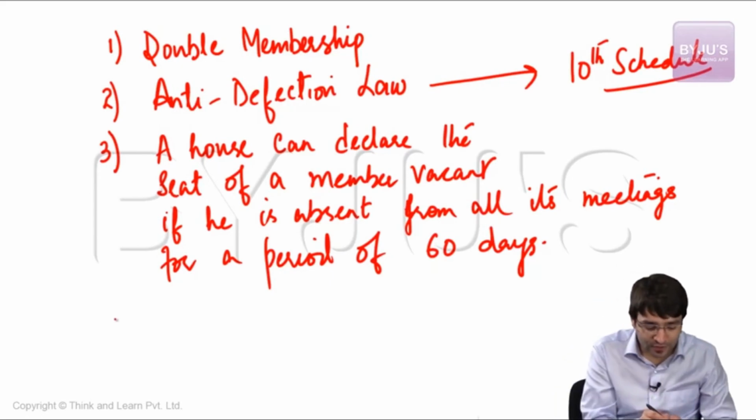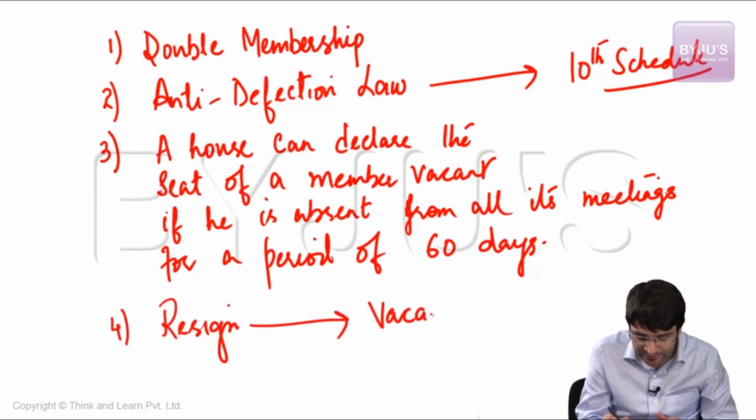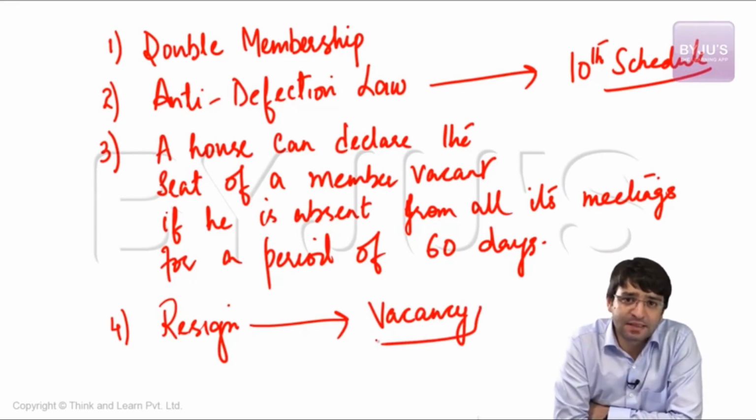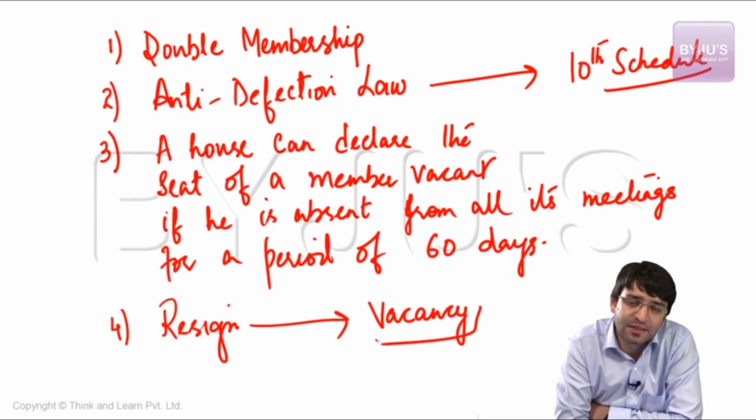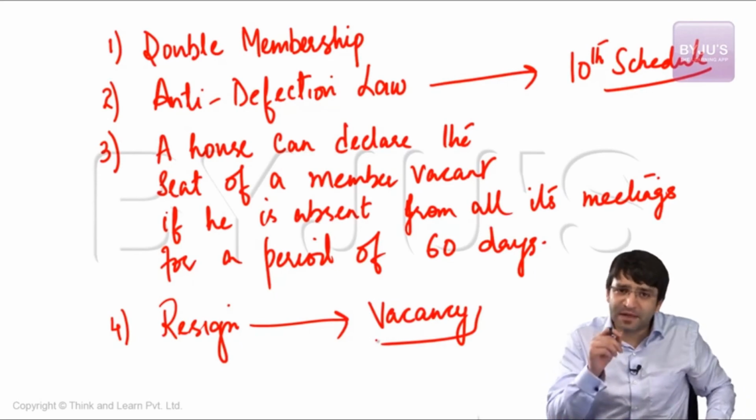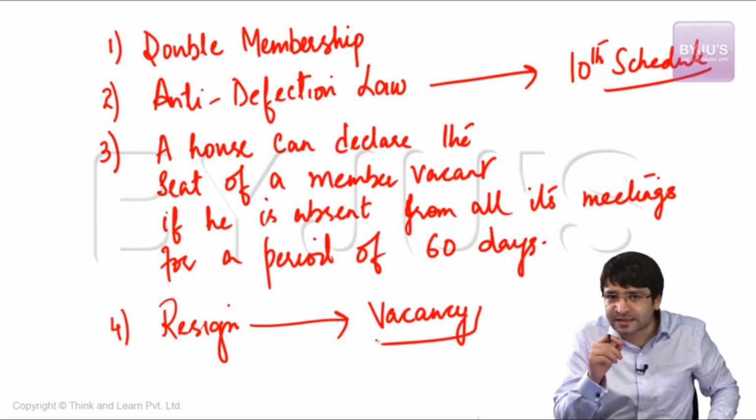And at the same time, you can also resign. And this resignation can result in the vacancy. But here is something very important. If a president submits his resignation to the vice president, it is binding on the vice president to accept that. If vice president submits his resignation to the president, it is binding on the president to accept it. If High Court judge or Supreme Court judge tenders their resignation, it is binding on the president to accept that resignation.